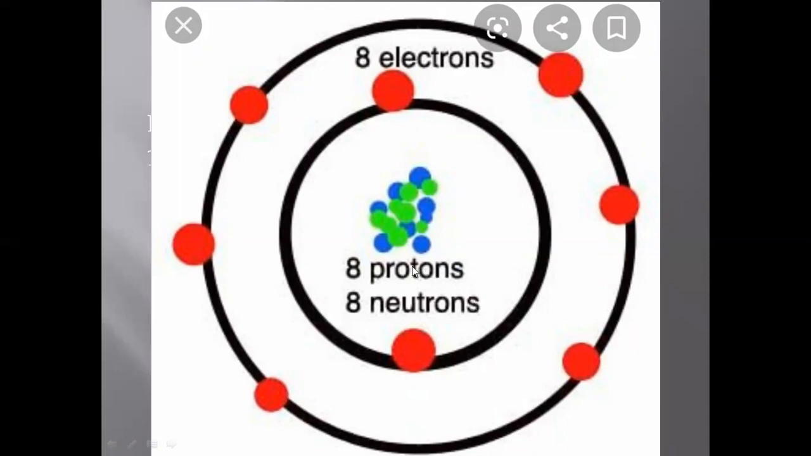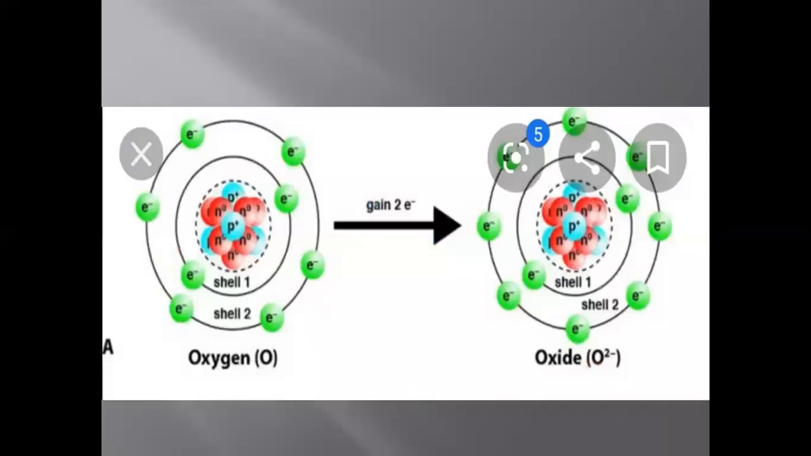And how many electrons are surrounding it? You can see 1, 2 in the first shell, and 1, 2, 3, 4, 5, 6, 6 electrons in the outermost shell. To complete the outermost shell, this oxygen needs 2 more electrons. Then it will have 8 electrons in the outermost shell, and the outermost shell of oxygen will be completed. So oxygen needs 2 electrons to complete its outermost shell.